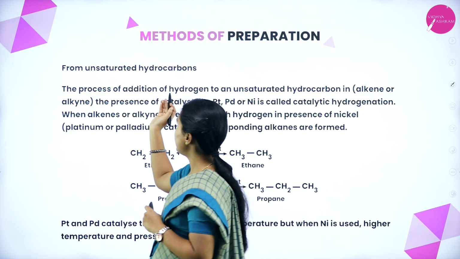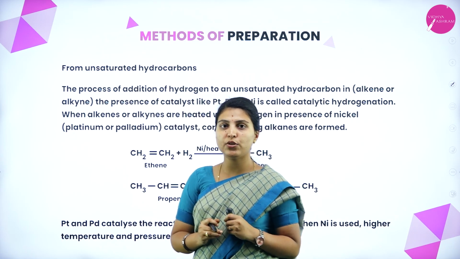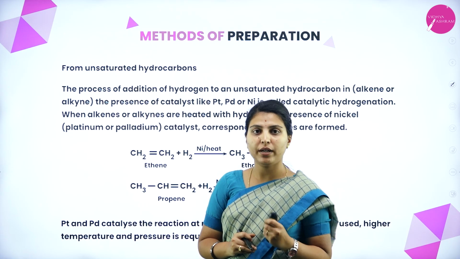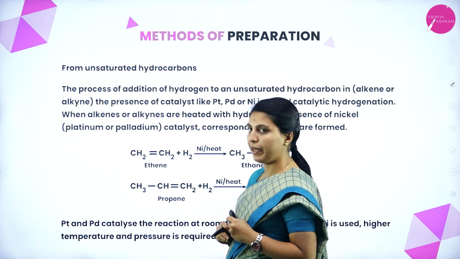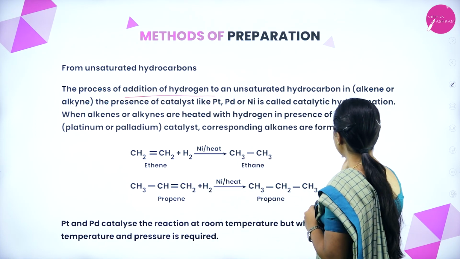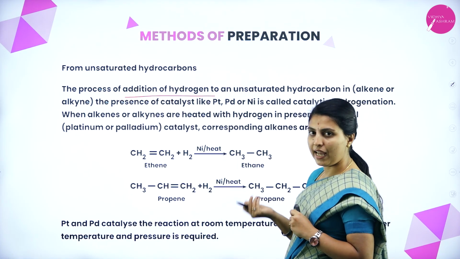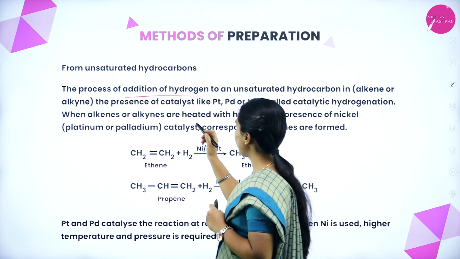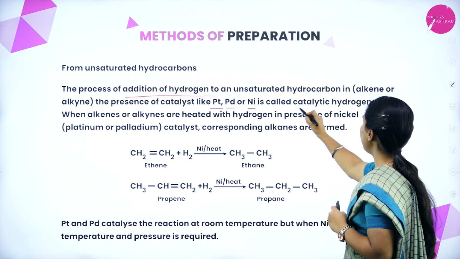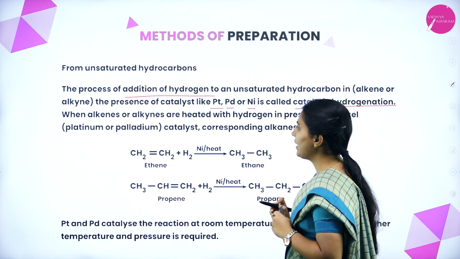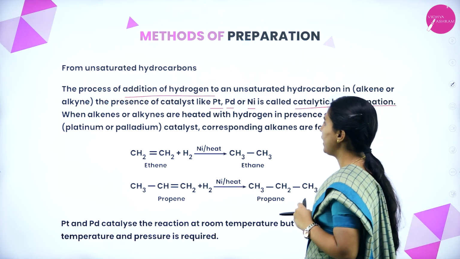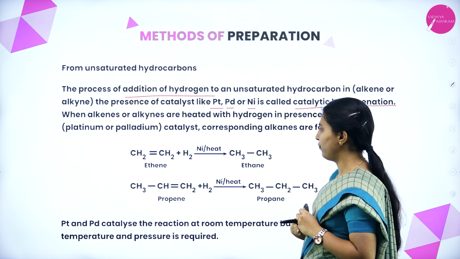First one, from unsaturated hydrocarbons. Unsaturated means the compounds containing double or triple bond. From that, the alkanes could be prepared. The process of addition of hydrogen to an unsaturated hydrocarbon, that is an alkene or alkyne, in the presence of a catalyst like platinum, palladium, nickel is called catalytic hydrogenation. When alkenes or alkynes are heated with hydrogen in the presence of nickel catalyst, corresponding alkanes are formed.